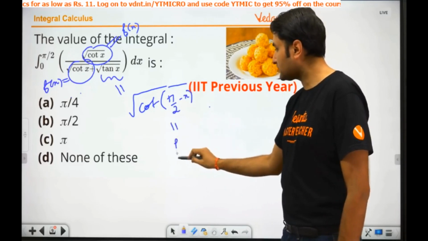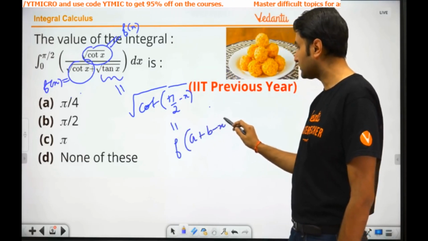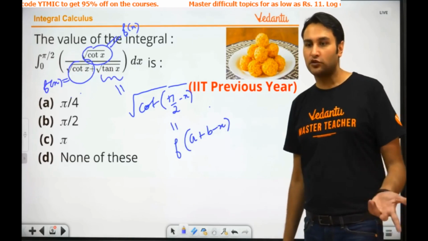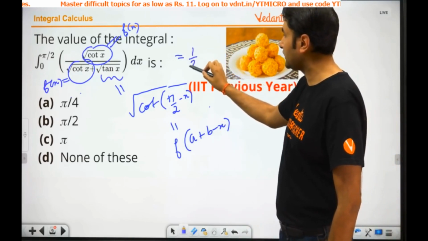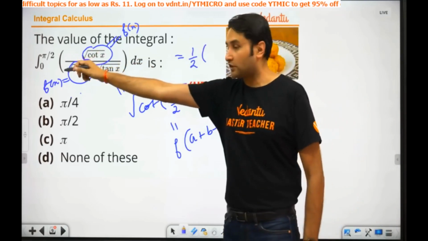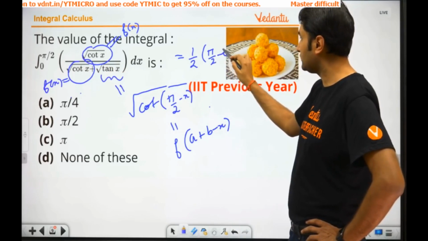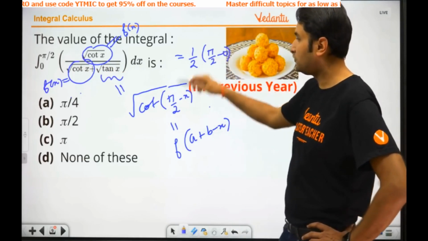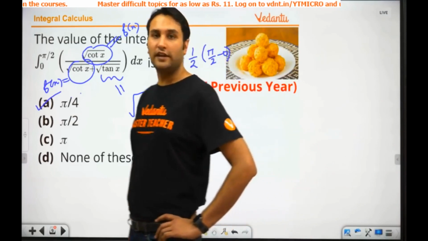Can I also write this as, if that is f of x, it is f of a plus b minus x. Your standard format. So what is the answer? I need not calculate. Directly I'll write half times a plus b minus a, that is pi by 2 minus 0. What answer will come? Pi by 4. Any doubt? Clear?